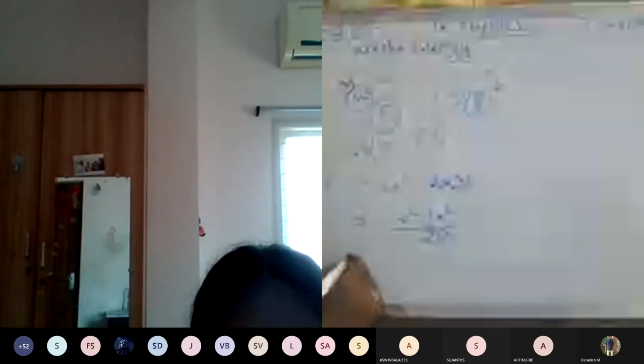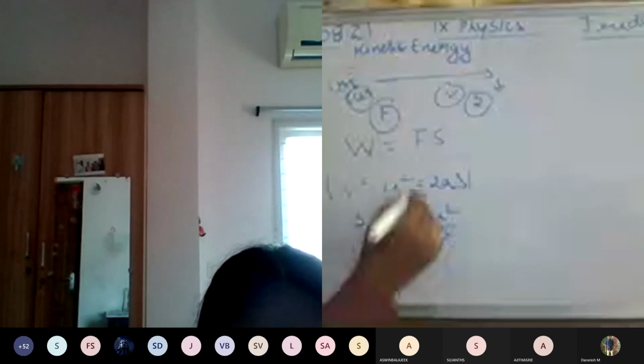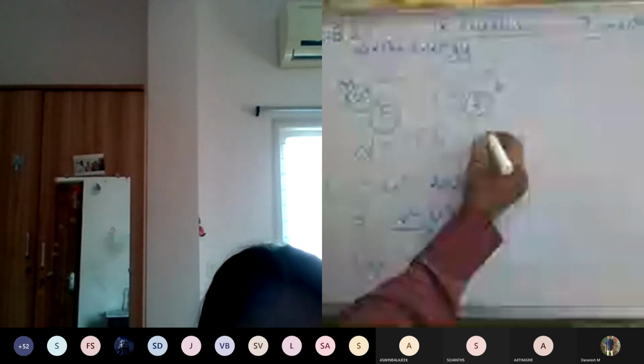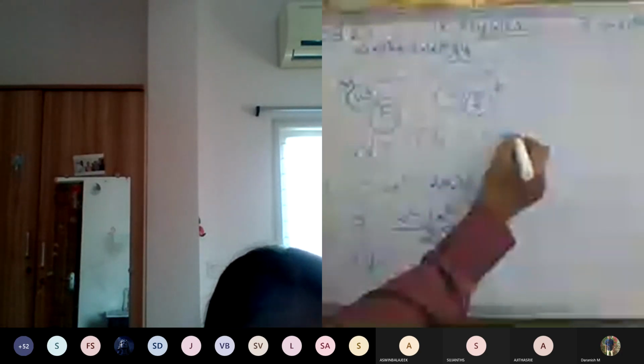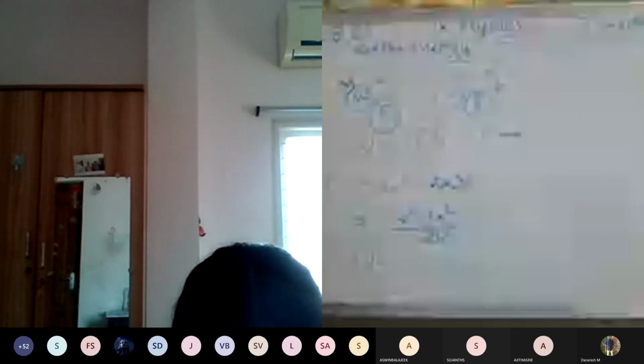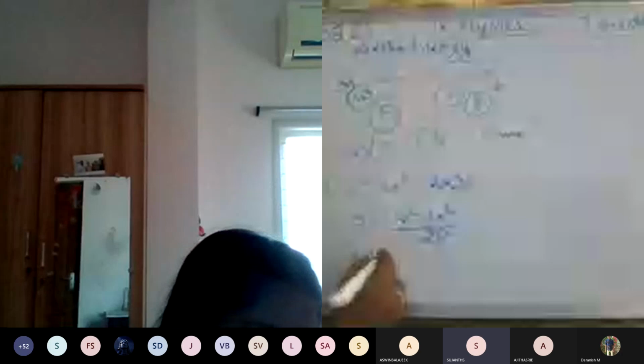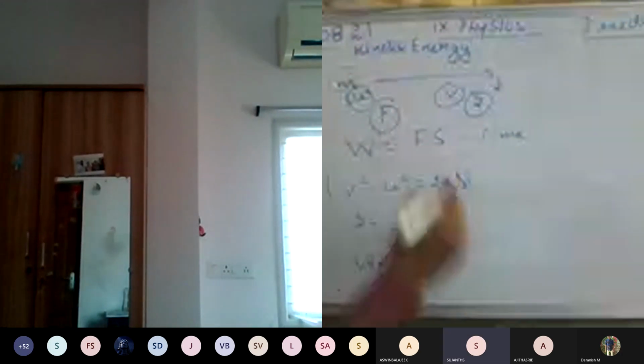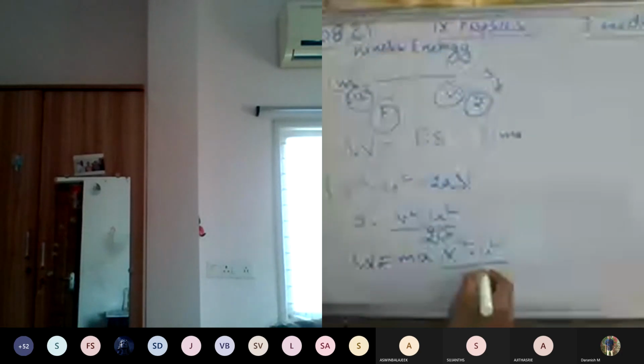According to the formula, W is equal to... so you know what is the formula for force? F is equal to ma. There is already a formula F is equal to ma. So here W is equal to F into S. Instead of F I'm taking ma, and instead of S I'm going to take v squared minus u squared by 2a.